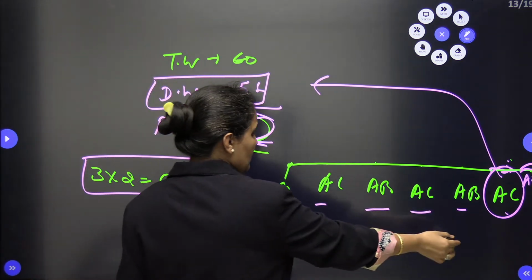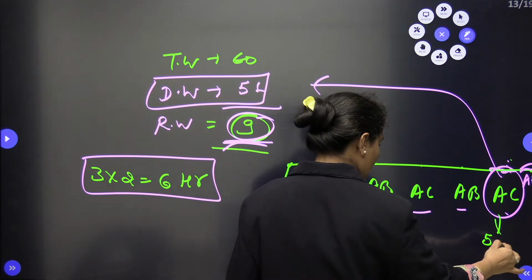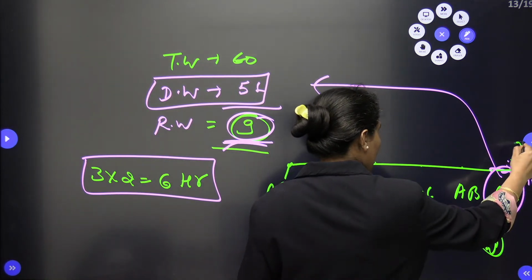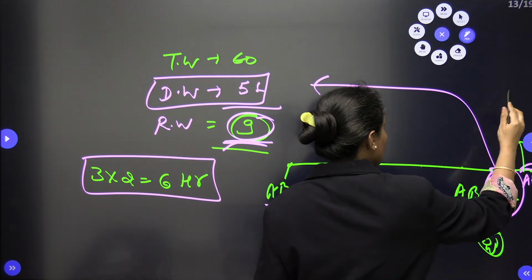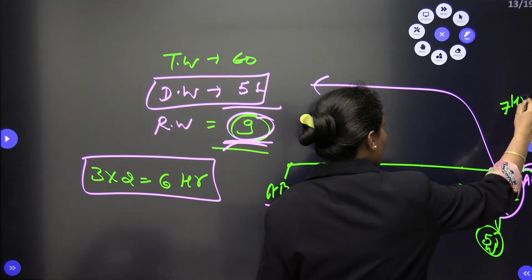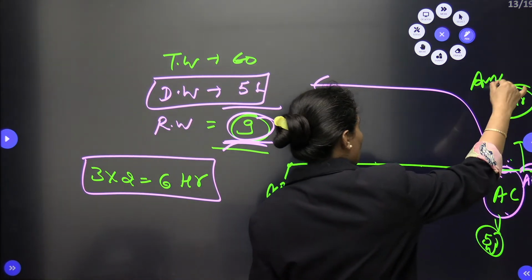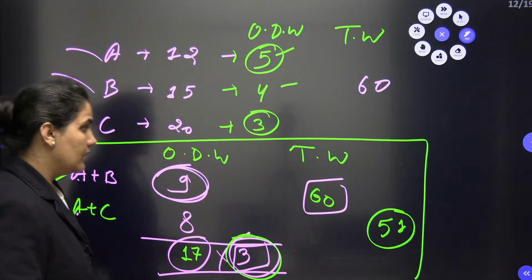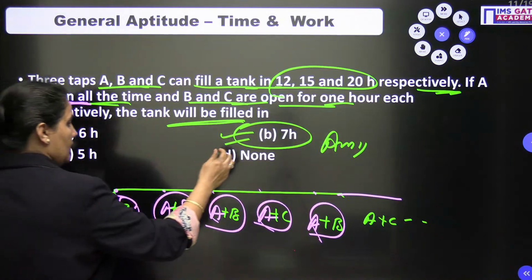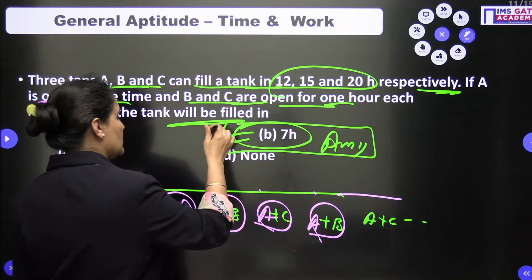So this will be 6. Till 6 we completed 51 work, and at the 7th we will do the remaining work. So this is the 7 hour. The required number of time is, dear students, 7 hours.